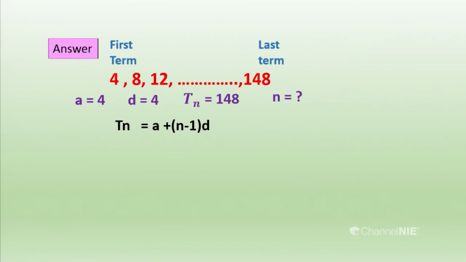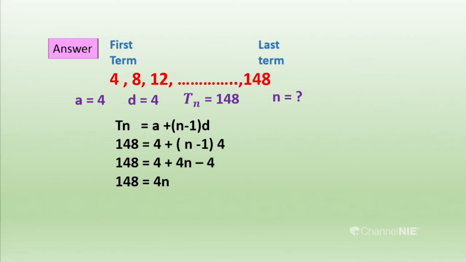Let's apply them. Tn equals a plus n minus 1 d. So Tn is 148 and first term 4, and n we don't know, and we substitute 4 as the common difference. Then we can simplify that by removing the bracket. First we simplify, because here the unknown term is n. Then we simplify that and we can get the answer for n. n means number of terms. So 4 plus 4n minus 4. Then we got 148 equals 4n.